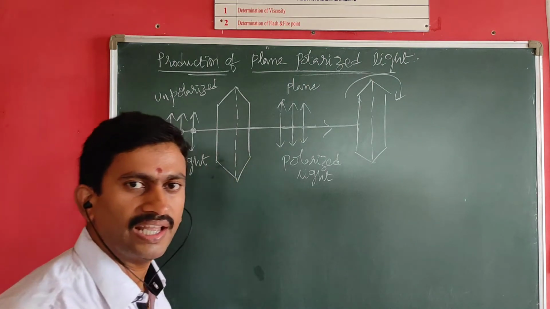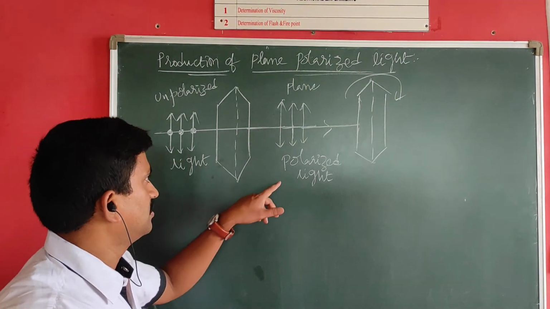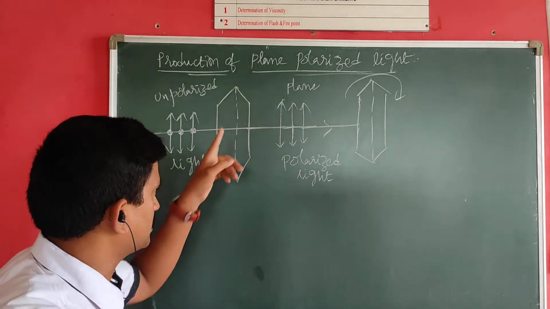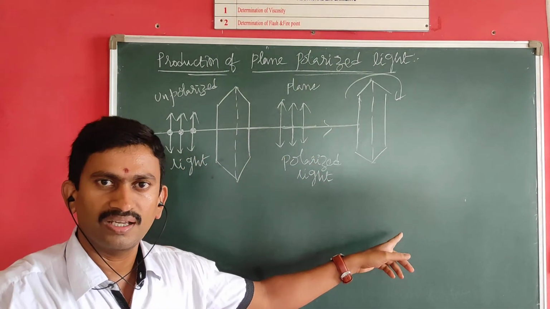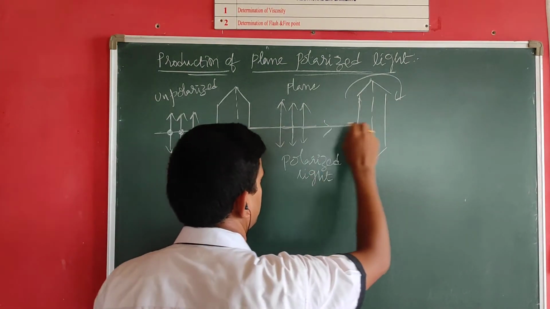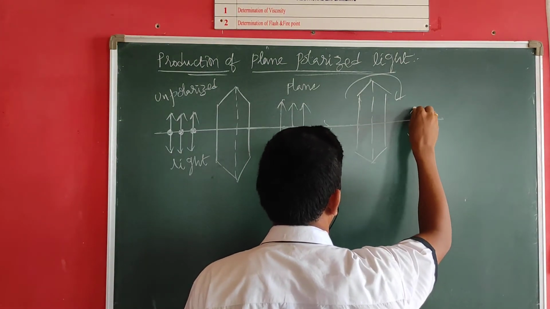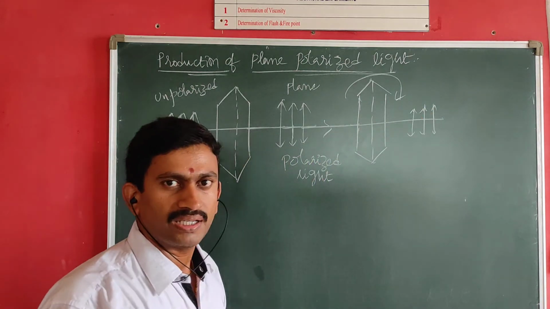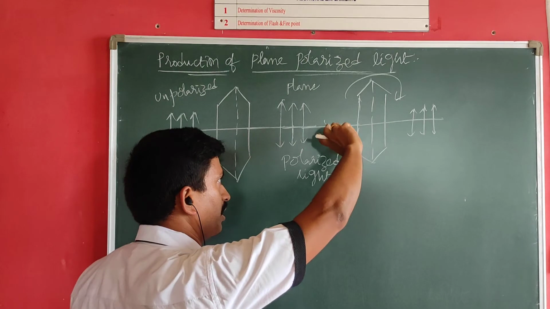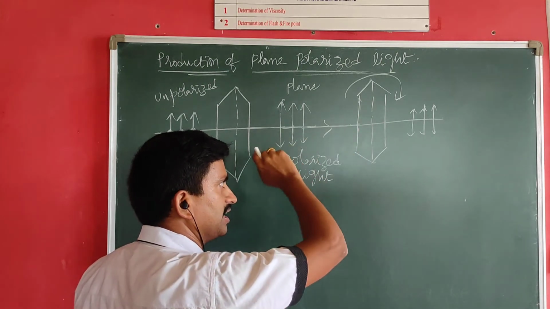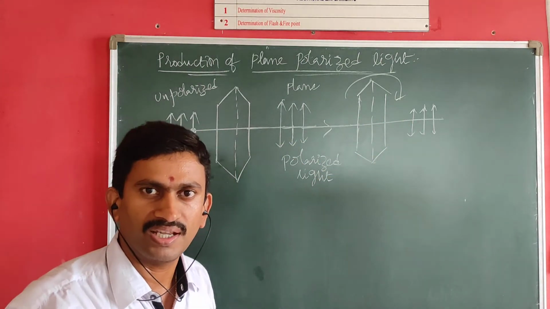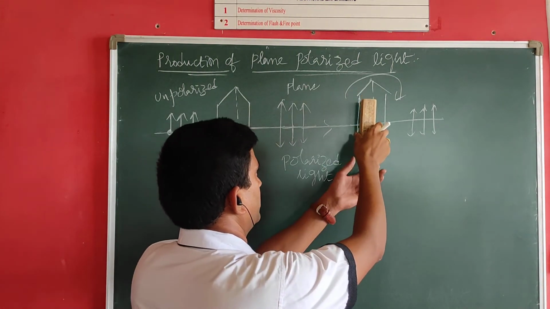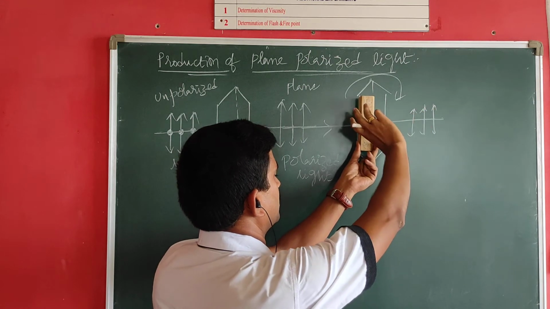If the optic axis of the first crystal is parallel to the optic axis of the second crystal, then 100% of the light is transmitted. The light is propagated in this direction, the crystal is now like this, and 100% light is transmitted.